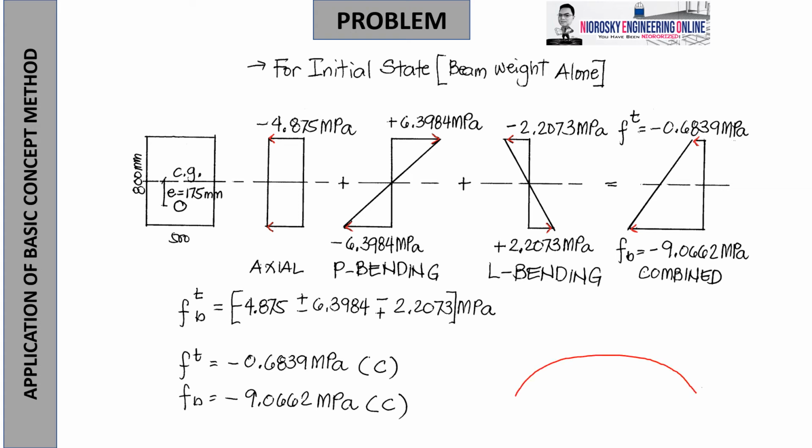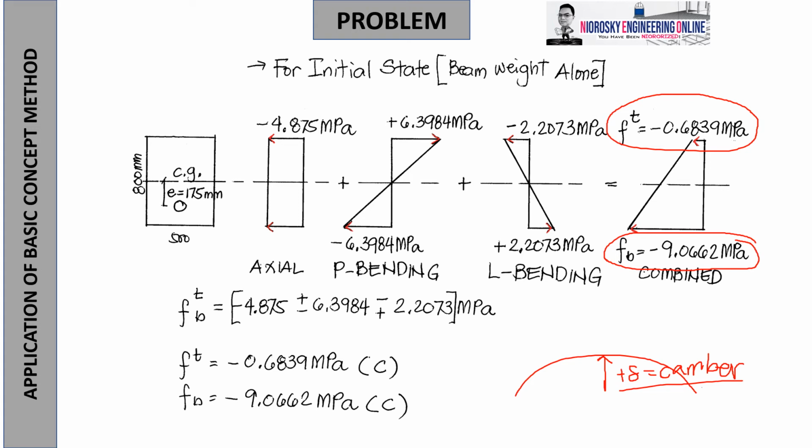Most likely, if we have higher compression below and lower compression above, the deflection will be camber in nature. The value will be calculated next time as we move along to deflection due to cambering.